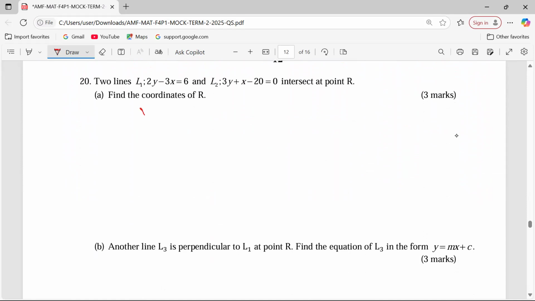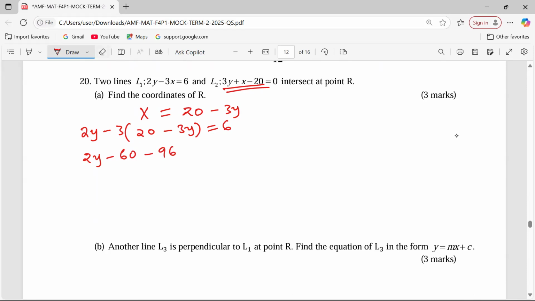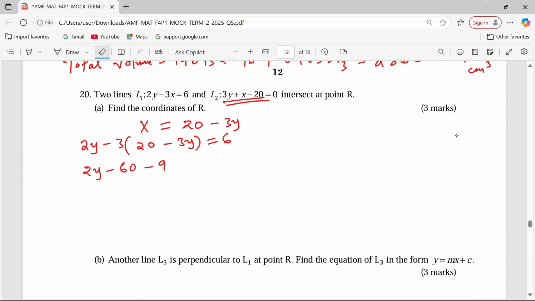From equation 2, x equals 20 minus 3y. I've just rearranged this equation to remain with x. 20 becomes positive, then minus 3y. So equation 1 can be rewritten as 2y minus 3, and instead of x, 20 minus 3y. This is equal to 6. 2y minus 60 minus 9y equals 6. I hope the opening of brackets is clear.